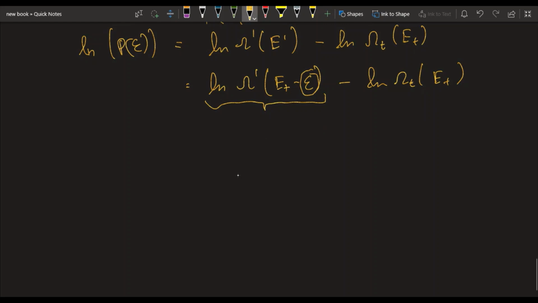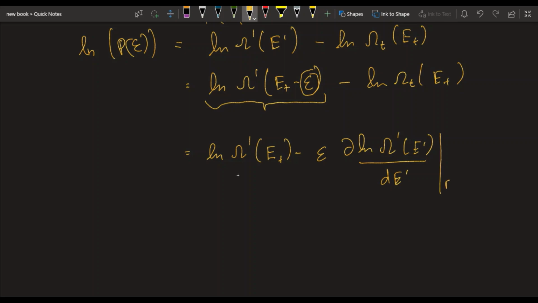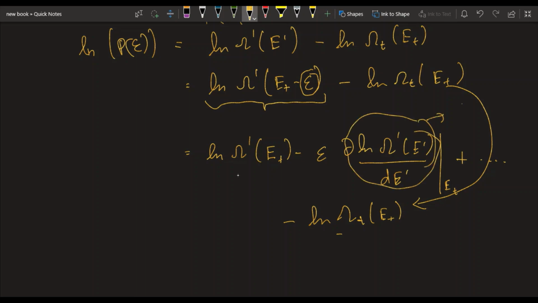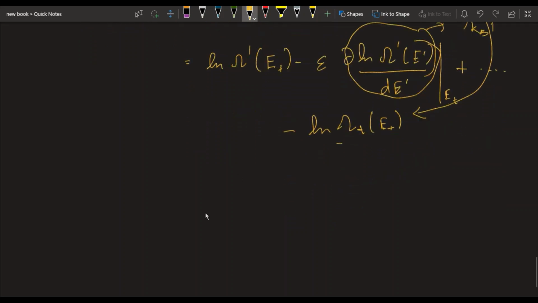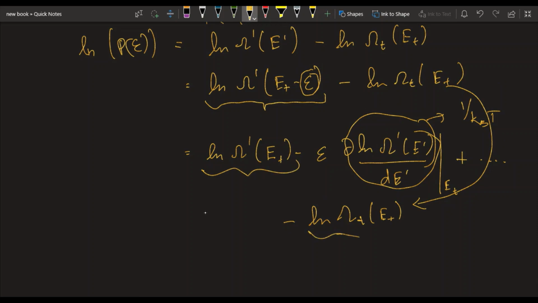So this becomes this term. Right, so we know that this term is actually 1 by kBT, and this term is a constant, this term is a constant, so the whole thing can be written as some constant minus epsilon by kBT.